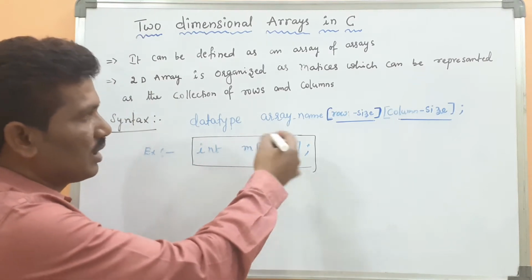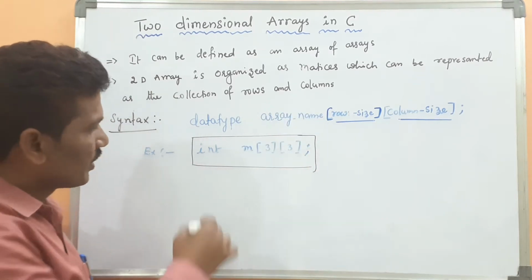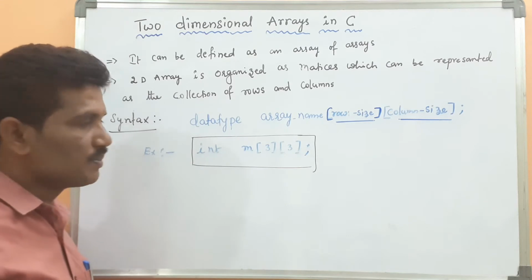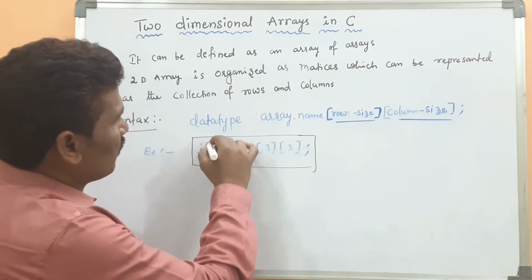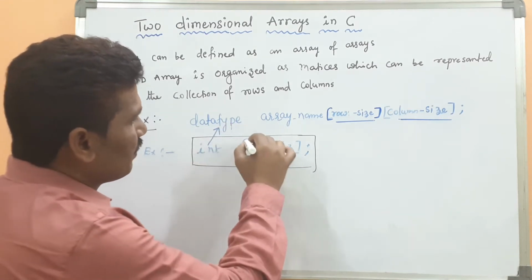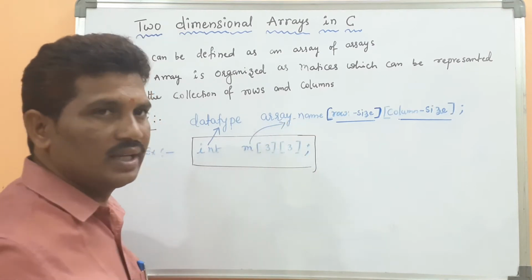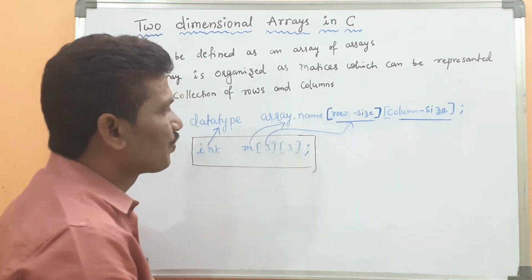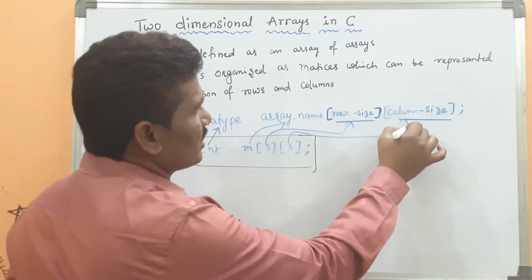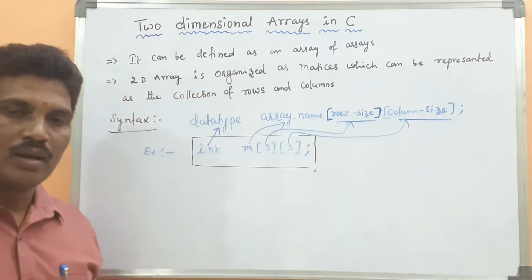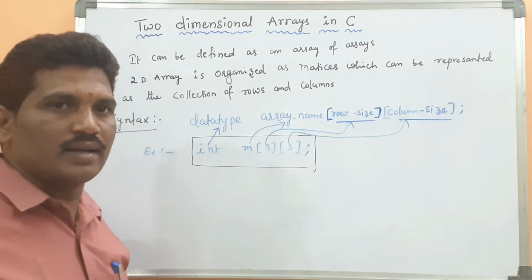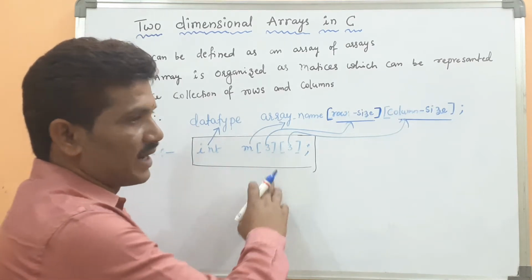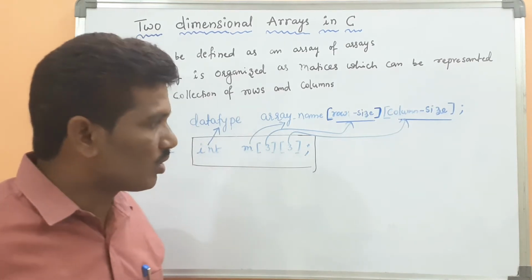As per that syntax, I have written a simple example. This is called the data type. M is the name of the array. Here this is the row size, then this is the column size. How is the data organized in the form of a matrix?